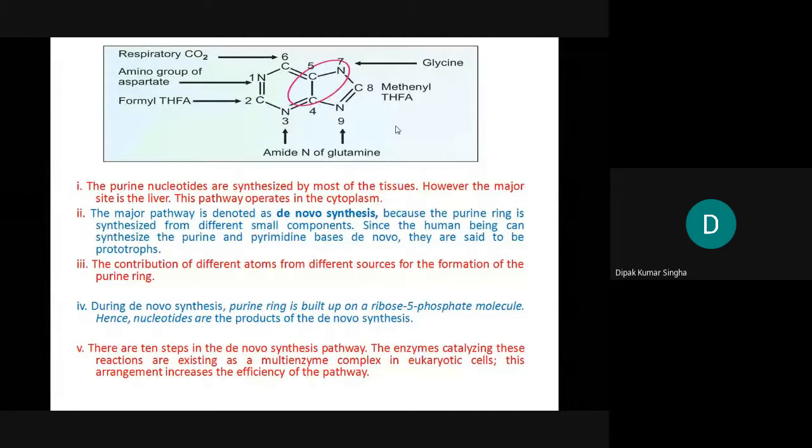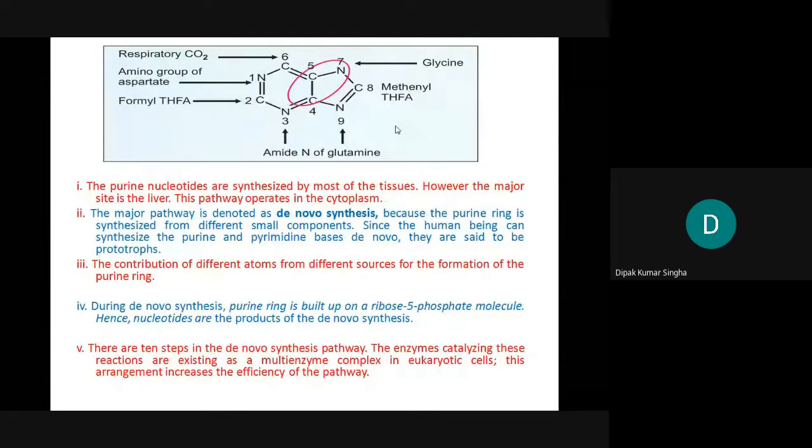De novo means new synthesis because the purine ring is synthesized from different small components, and since human beings can synthesize the purine and pyrimidine bases de novo, they are said to be prototrophs. And this contribution by the different atoms from the different sources forms the purine ring. So these are the different components from different sources that will form the purine biosynthesis.